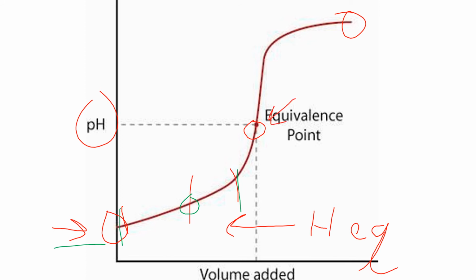That used to be called the end point. It's where, when we are doing a titration, we stop. It's where the pH begins to change very, very quickly. At the equivalence point, all of the weak acid has been reacted and converted to its conjugate base. The pH, in this case, is always going to be greater than 7 because we're adding a strong base to a weak acid. And the concentration of hydroxide is going to be greater than that of hydronium.